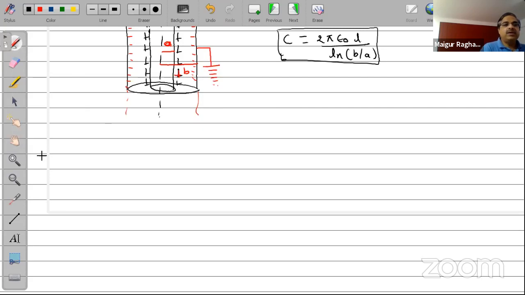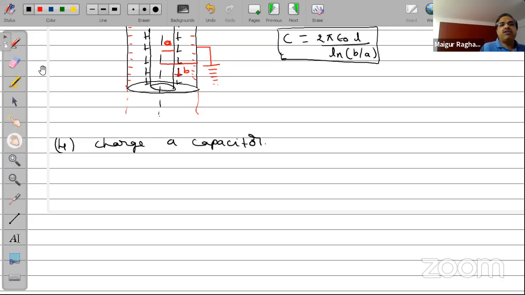Now, having done with different capacitors, let us look at how to charge a capacitor. The simplest circuit for charging a capacitor is the following.